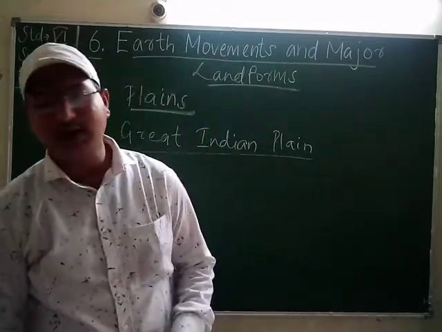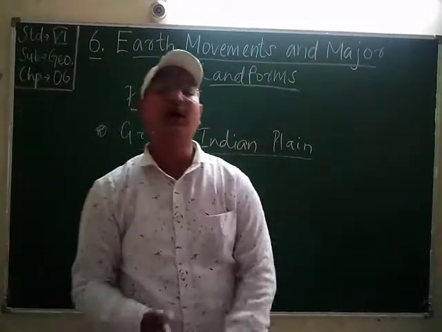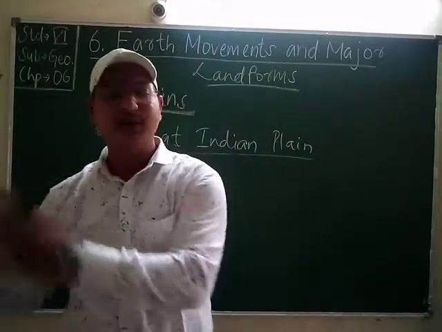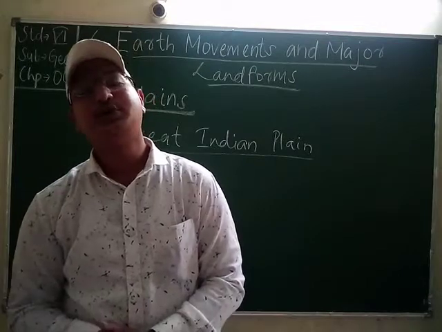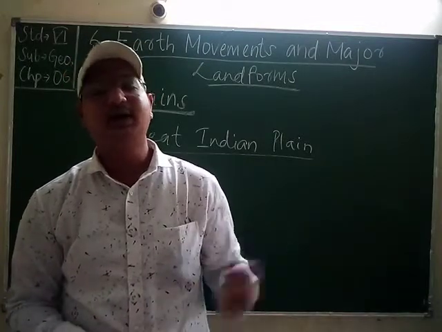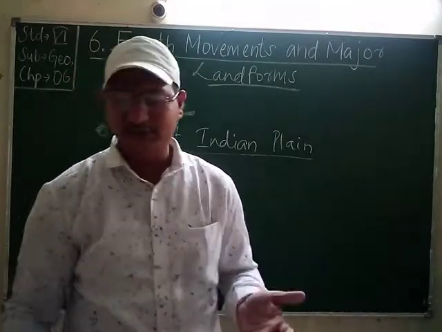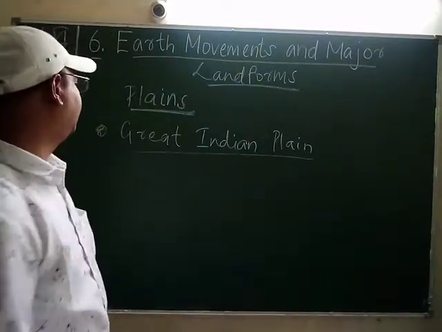They extend from the Ganga-Brahmaputra delta in the east towards the Indus delta in the west.